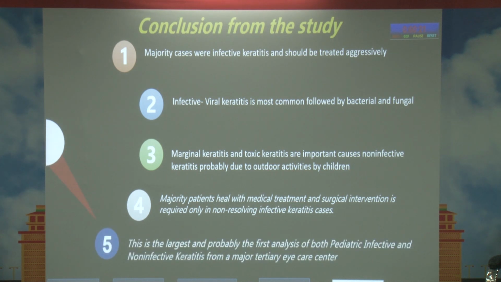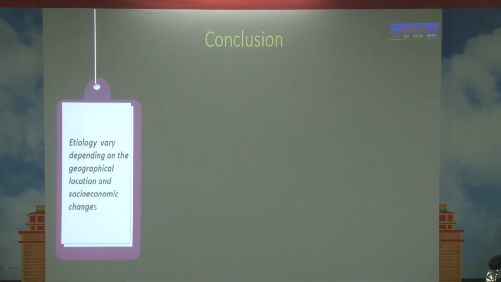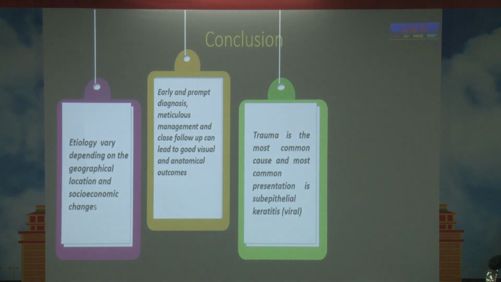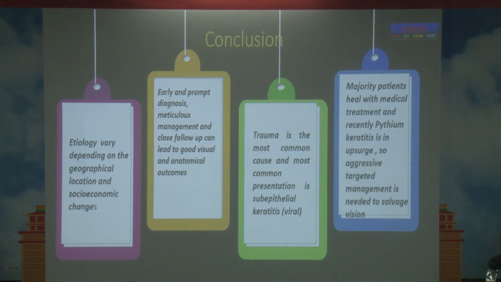This is the largest and probably the first analysis of both pediatric infective and non-infective keratitis from a major tertiary eye care center. Etiology may vary depending on geographical locations. Early and prompt diagnosis and meticulous management are needed in these cases. Trauma is the most common cause, and subepithelial keratitis is the most common presentation. The majority of patients heal with medical treatment. Recently, pythium is on the upsurge, so targeted therapy is needed in these cases.